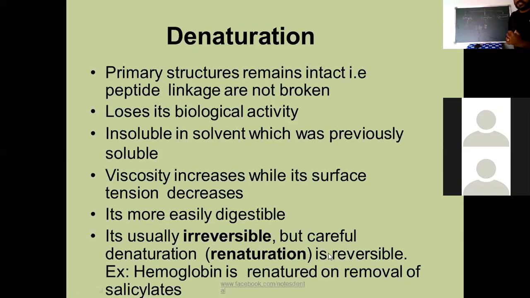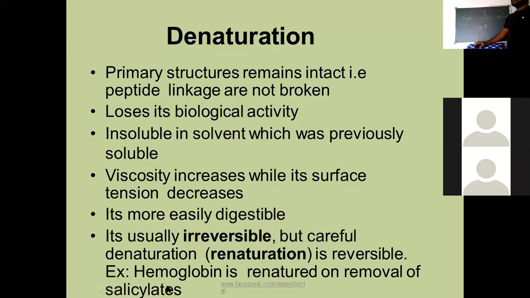For example, hemoglobin is renatured on removal of salicylate, and in the presence of salicylate it gets denatured. But it is renatured, and again undergoes interactions, by the removal of salicylate.